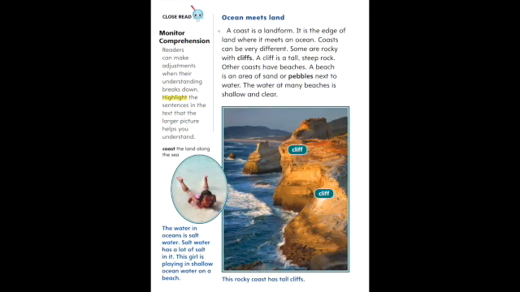Ocean meets land. A coast is a landform. It is the edge of land where it meets an ocean. Coasts can be very different. Some are rocky with cliffs. A cliff is a tall, steep rock. Other coasts have beaches. A beach is an area of sand or pebbles next to water. The water at many beaches is shallow and clear.